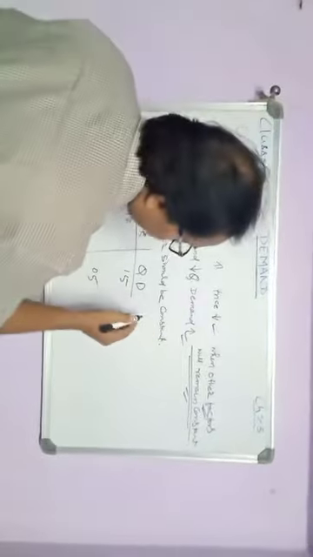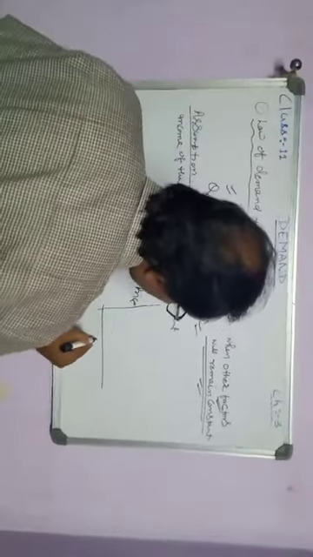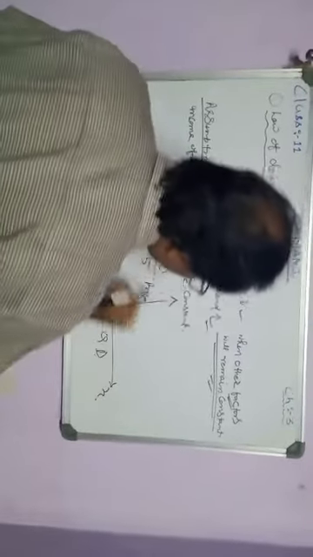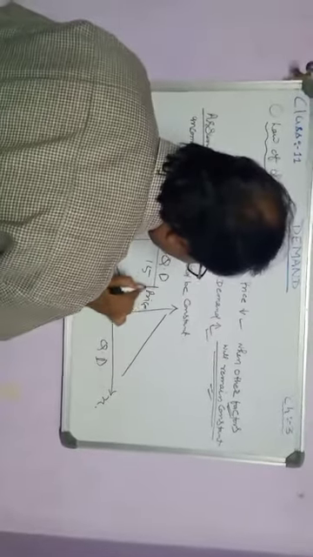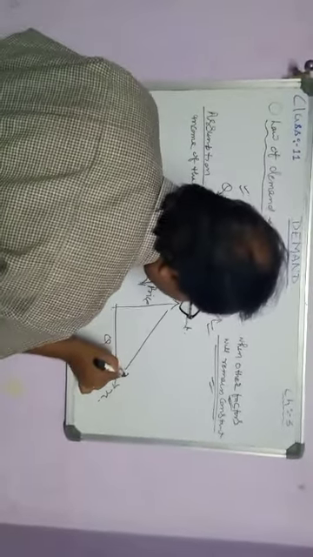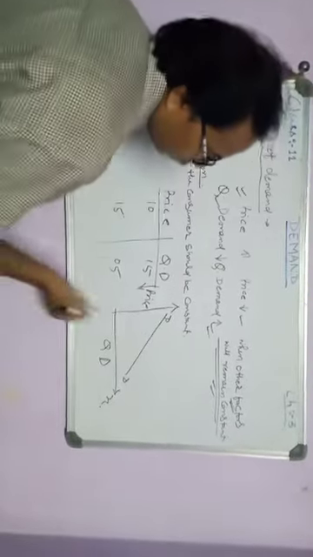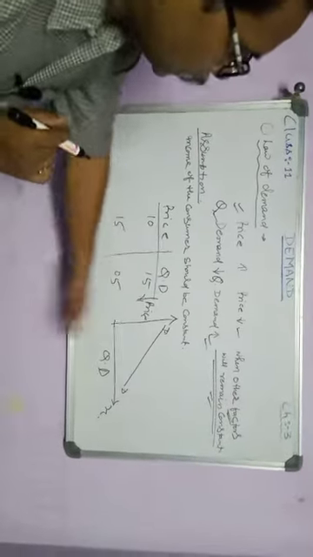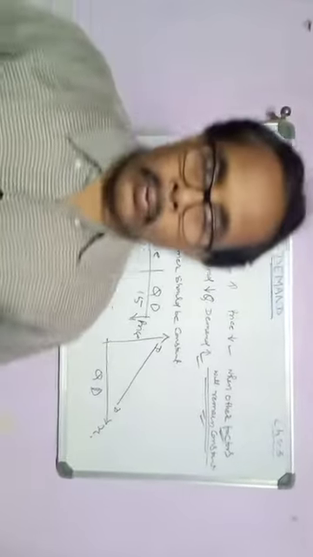Is it clear? Now just see, this is the price and this is the quantity demanded. This is the y-axis, this is the x-axis. So here what you find? As the price is falling, the quantity demanded DD is rising, and if the price rises, the quantity demanded starts to decline, and that is known as law of demand. Is it clear? Okay.